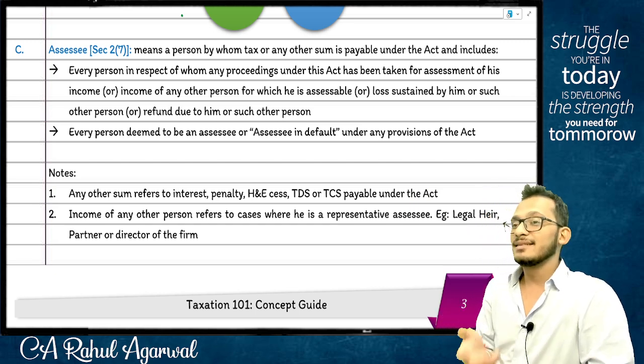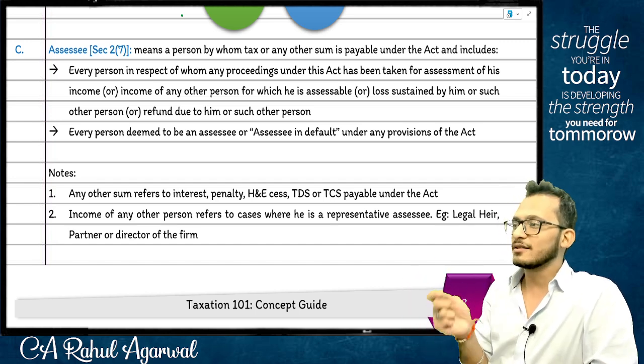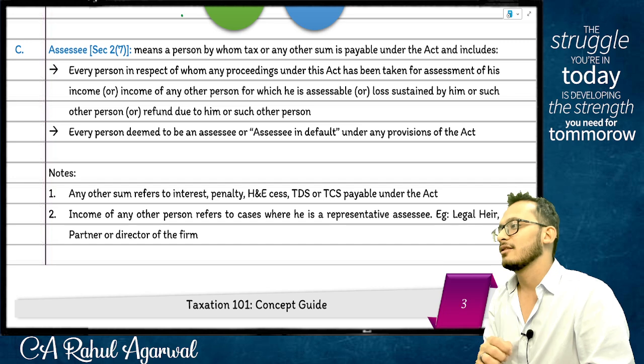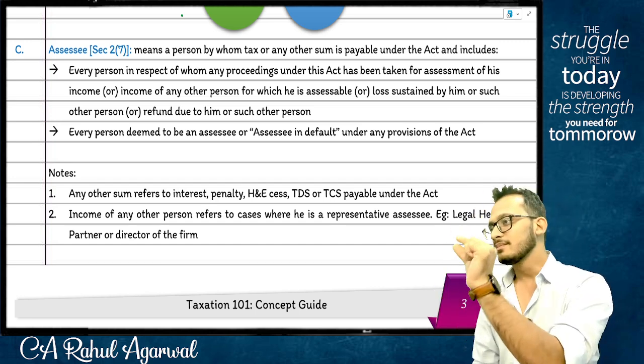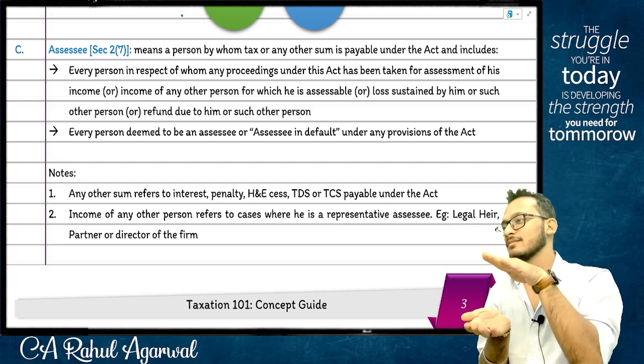Yes or no? Yes. This is the power of this subject, people. Every year it changes, because every year someone will find out some mistake, and every year they'll keep changing the law. When Income Tax Act 1961 was created, it was this book. I'm talking about the act itself. The act was this book. Now the act is this book.